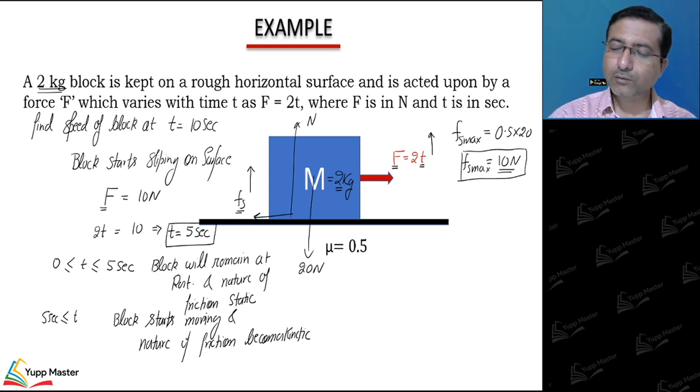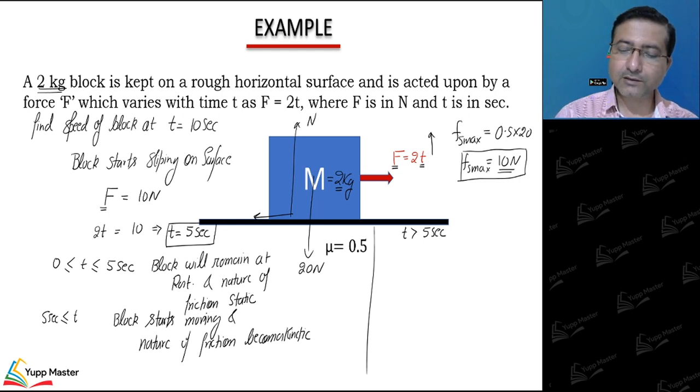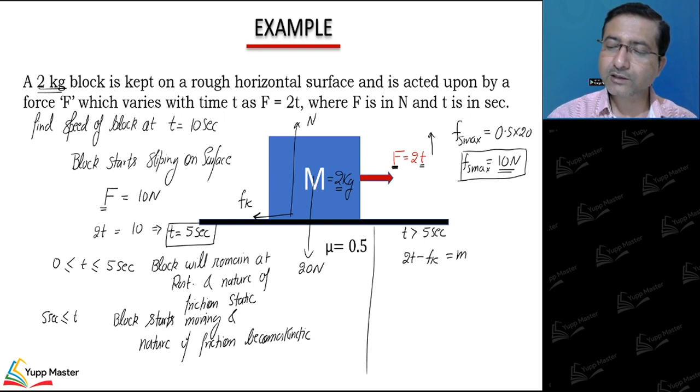So let's talk about what happens when t is greater than 5 seconds. Here this becomes Fk. As the force acting on the block is greater than kinetic friction, the block will accelerate. So I'll apply Newton's second law. I'll write 2t minus Fk is equal to mass into acceleration.